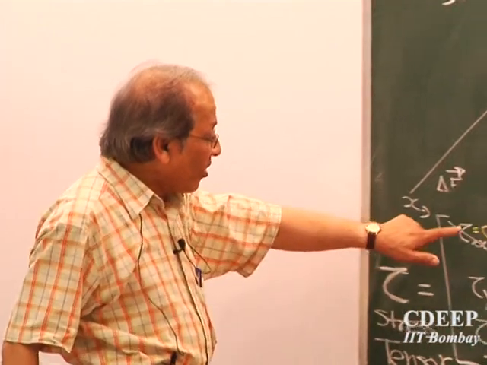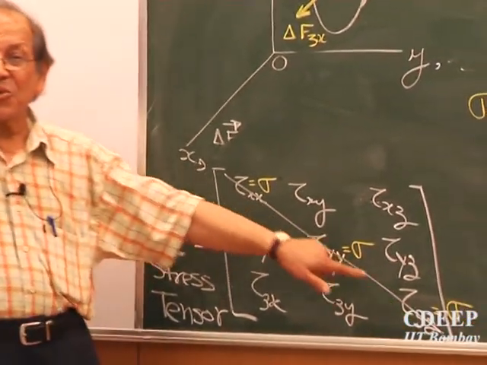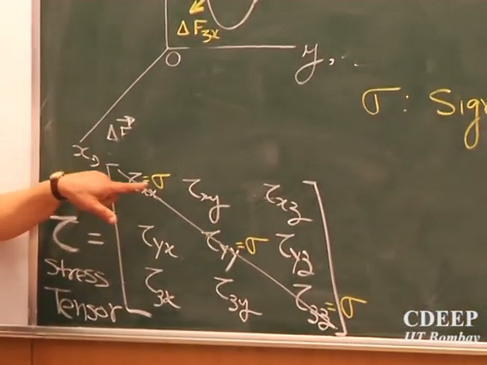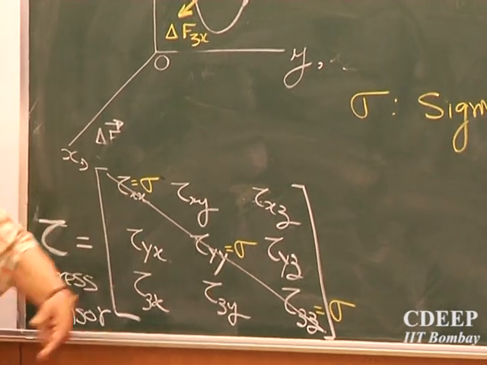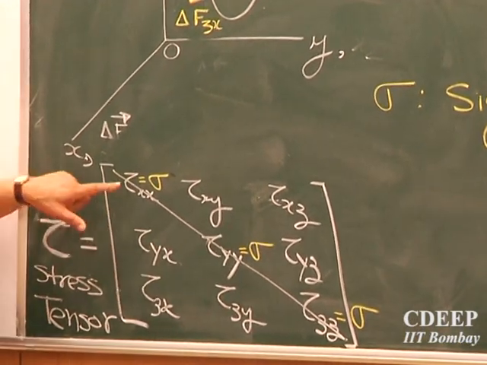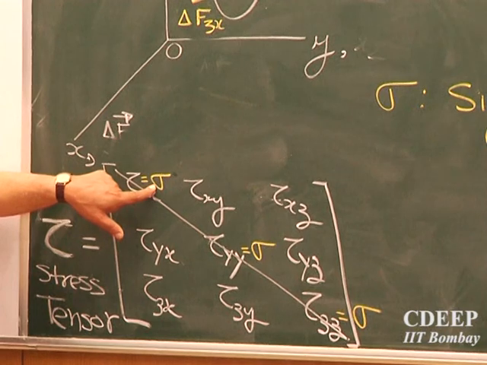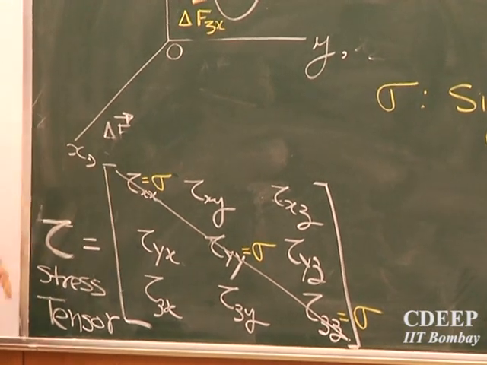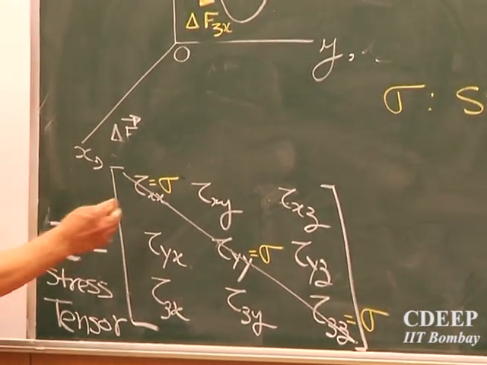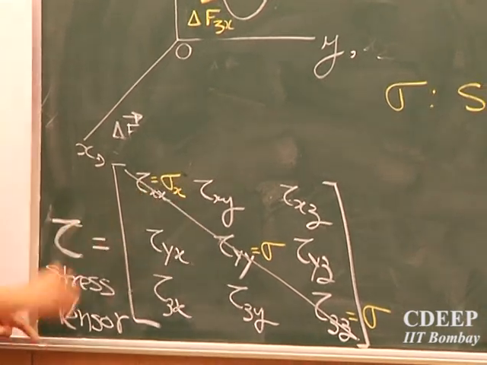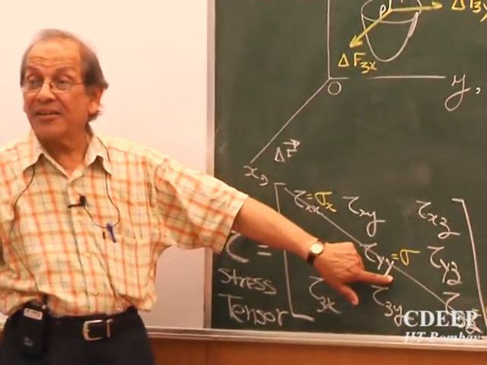So all the normal stresses are denoted by another Greek letter, sigma, and you can simplify because this is normal stress on plane x. So instead of 2 subscripts, I can use a single subscript. This is normal stress on plane y.